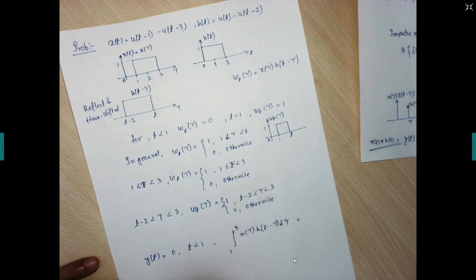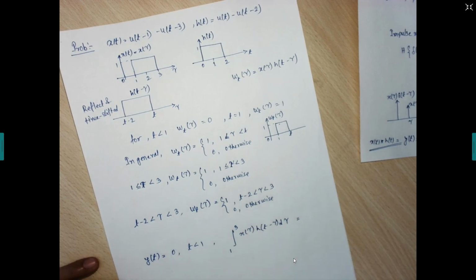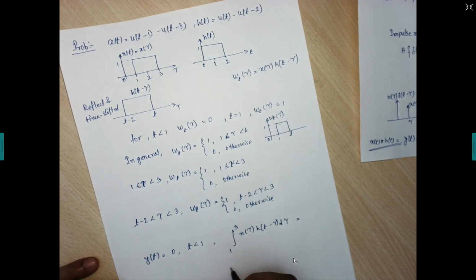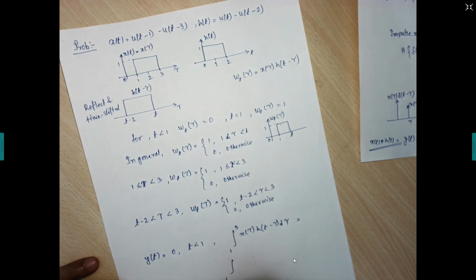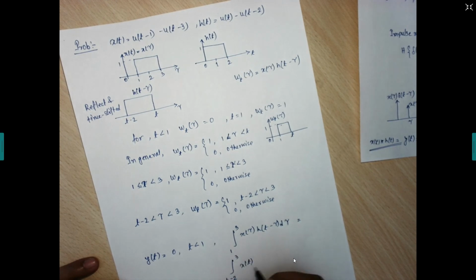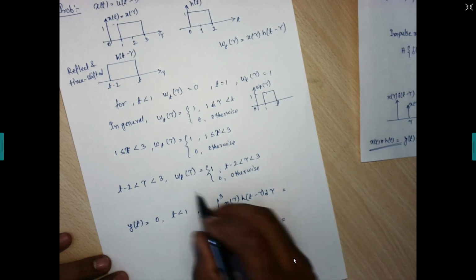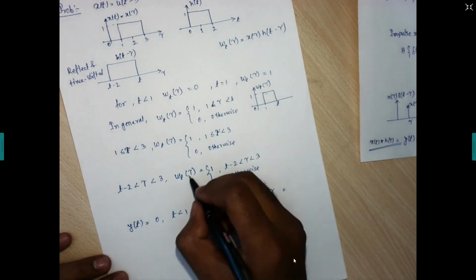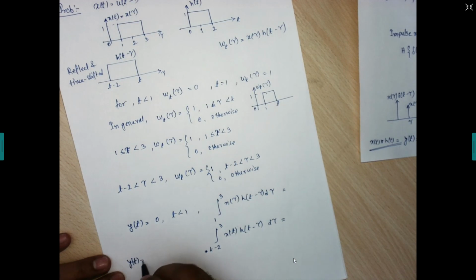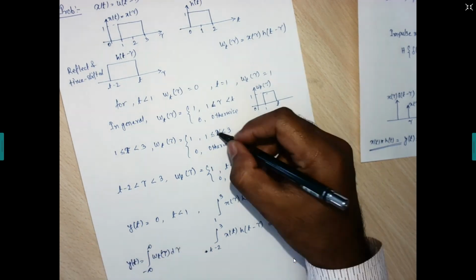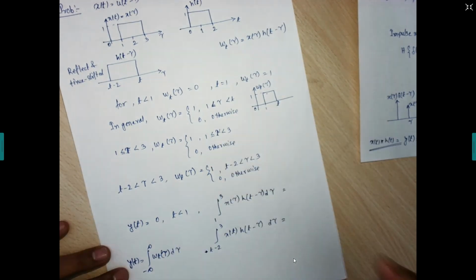Again, same for this one, from tau equals t minus 2 to 3, the integration of x tau h of t minus tau d tau. We need to find out the value. After all, our y of t will be the integration of this thing, so these are the values of this w of t, tau.